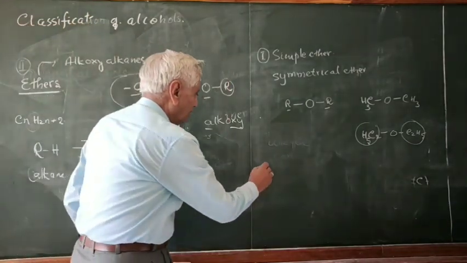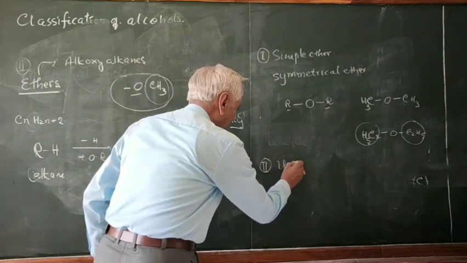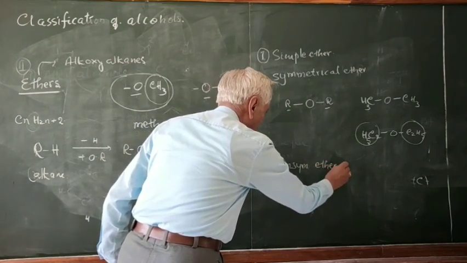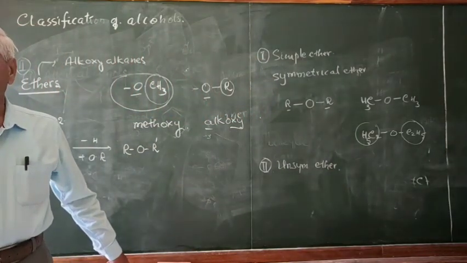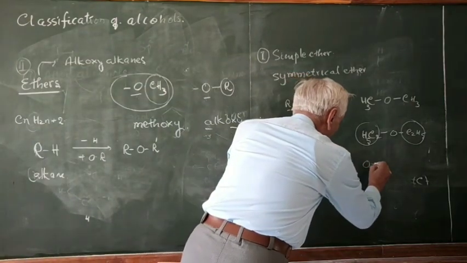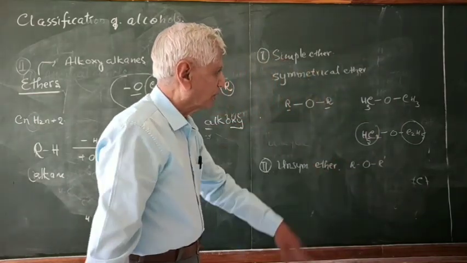Next one is unsymmetrical ether. What do you mean by unsymmetrical ether? Can you tell? Yes. Two different groups are there, connected to oxygen. So say O connected to R dash and R. Here the two alkyl groups are different.